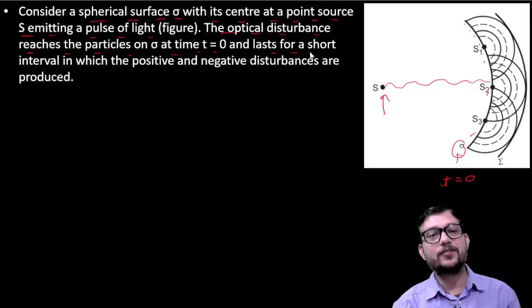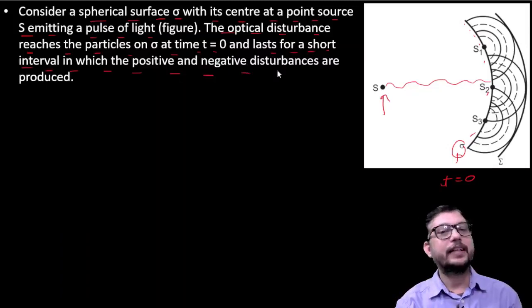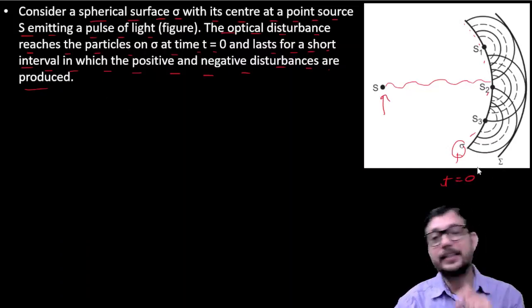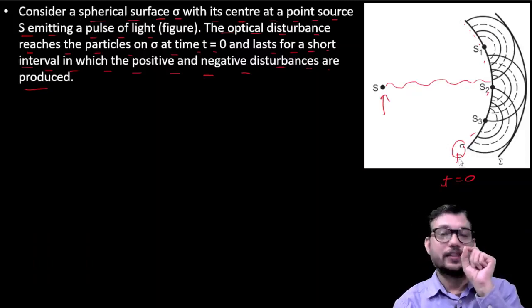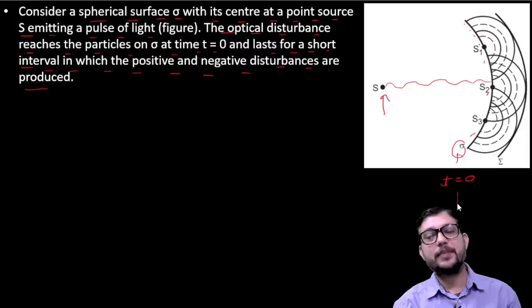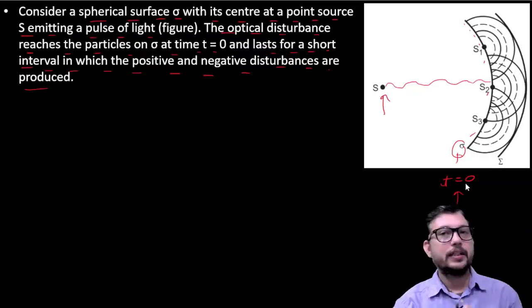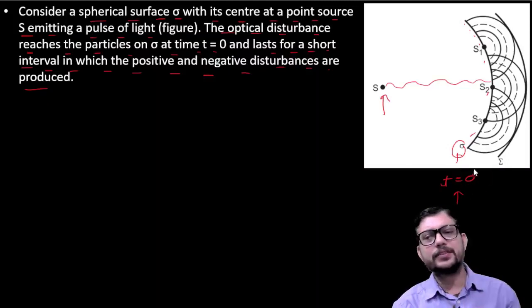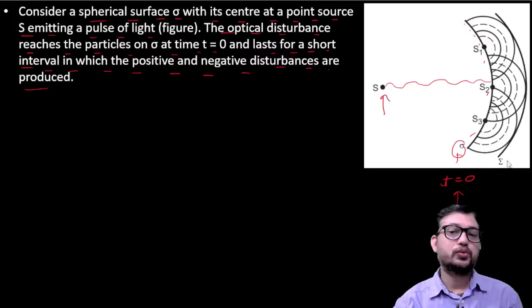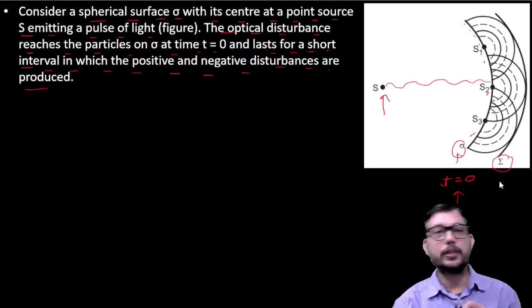It lasts for a short interval of time, in which the positive and negative disturbances are produced. As it reaches the surface sigma, the time is taken as 0, and after some time t it reaches the surface capital sigma.